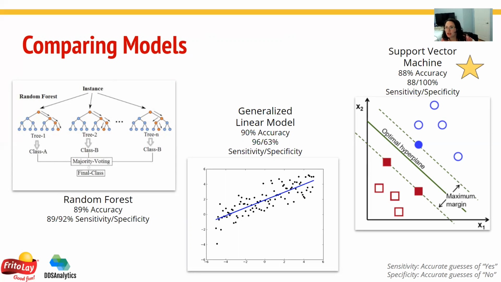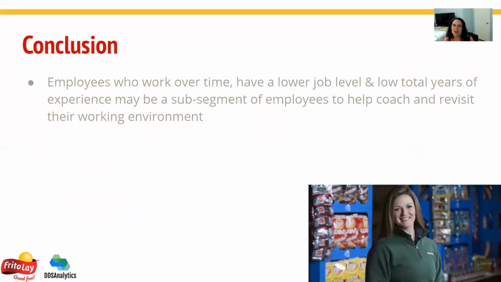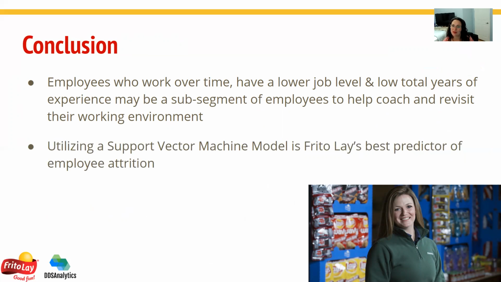The support vector machine model finds the optimal hyperplane between binary variables and then uses that hyperplane in order to classify the inputs. So it's really great for attrition, which is like a yes or no. And finally, employees who work overtime may be in a lower job level and have not been in the workforce for very long, a subsegment of employees to help coach and revisit within their working environment, potentially creating a plan here. We utilized a support vector machine model for Frito-Lay's employee attrition.